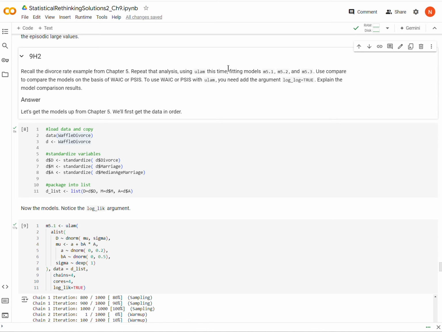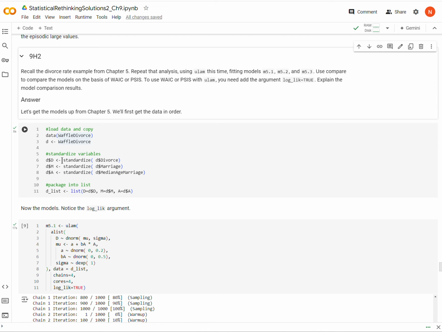What's important here is that when we are using ulam or Markov chain Monte Carlo or Stan in general, we need to insert an argument called log_lik, for log likelihood. We need a value that is calculated for the log likelihood, because those are the things that actually get used by WAIC or PSIS. Okay, so I'm just getting the data in order.